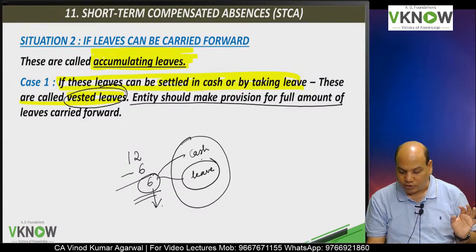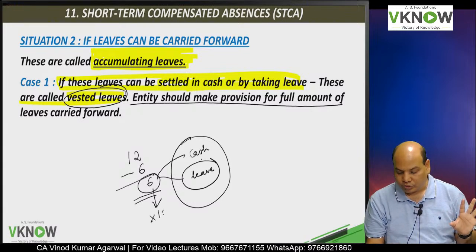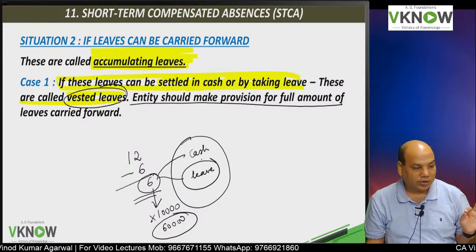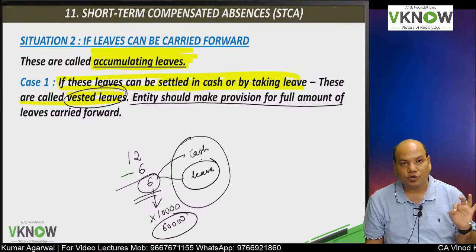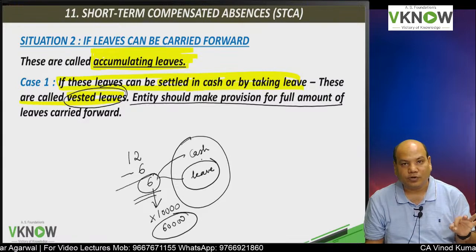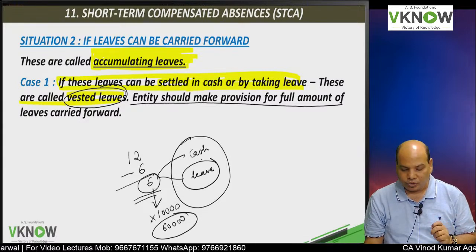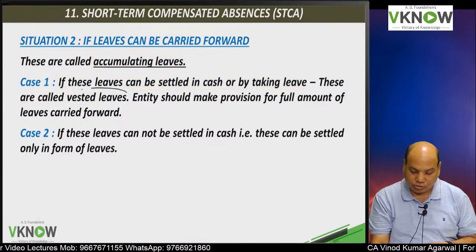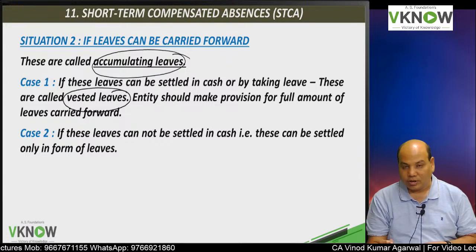So suppose the value of 1 day is 10,000, the value of 6 days of service will be equal to 60,000. You will have to make a provision of rupees 60,000 at the end of the year for the unutilized leave. So that is called vested leave. You will have to highlight vested leave, you have to highlight accumulated leave.